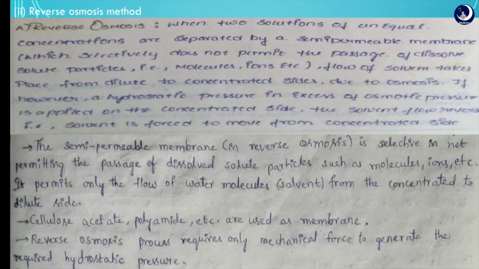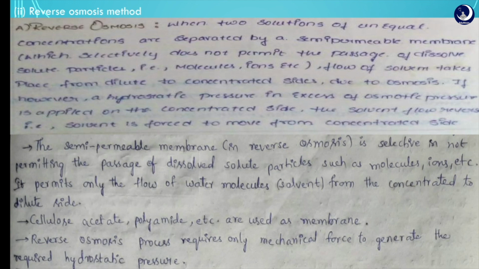Coming to reverse osmosis, when two solutions of unequal concentration are separated by a semi-permeable membrane, flow of solvent takes place from the diluted to the concentrated side due to osmotic pressure, which is termed osmosis. However, when a hydrostatic pressure in excess of osmotic pressure is applied on the concentrated side, the flow of solvent is reversed from the concentrated side to the diluted side across the membrane. This principle is termed reverse osmosis.